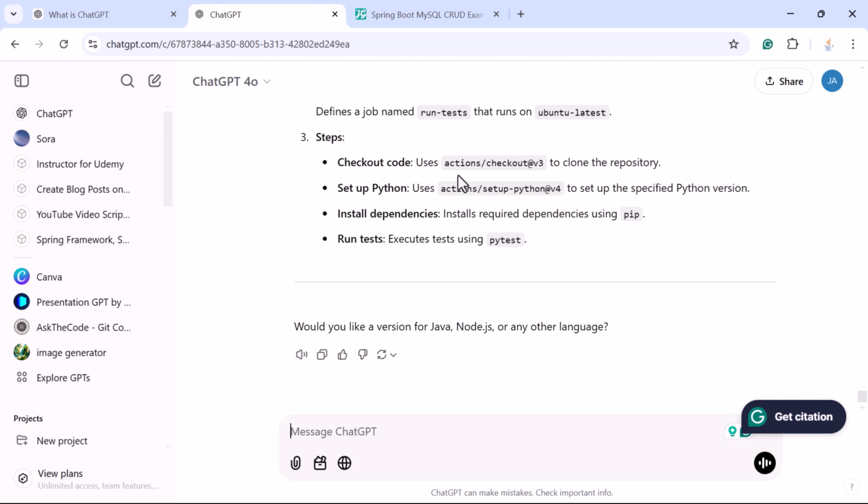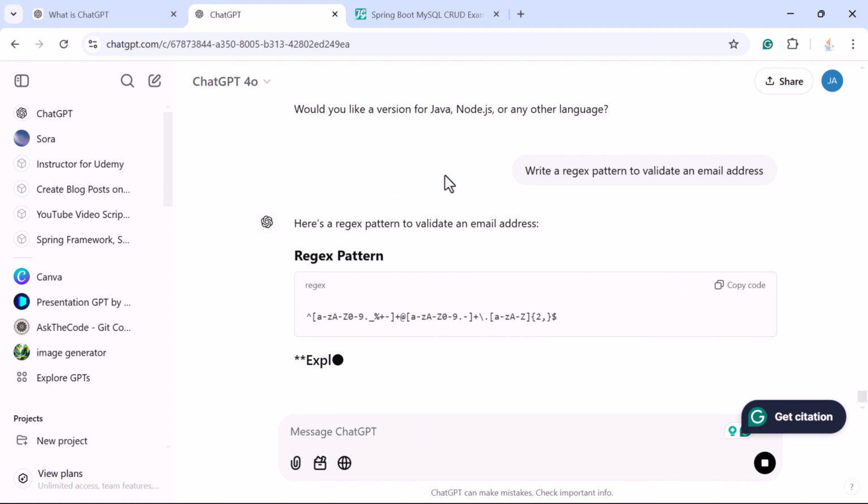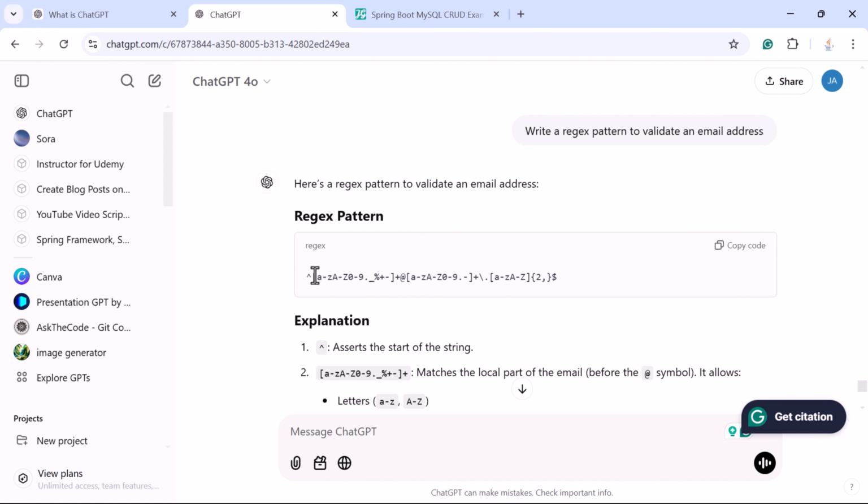For example, just enter the prompt, write a regex pattern to validate an email address, and just submit the prompt. Look at the ChatGPT response here. This is the regex pattern to validate the email address.